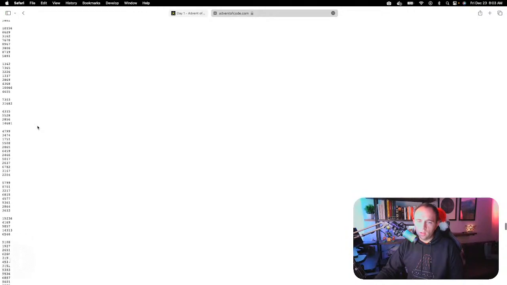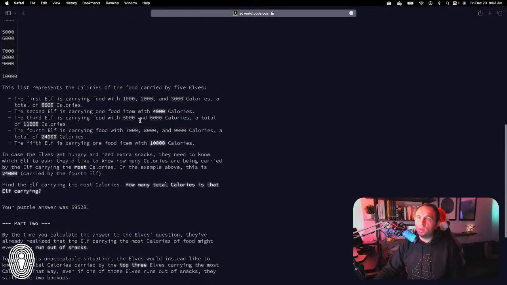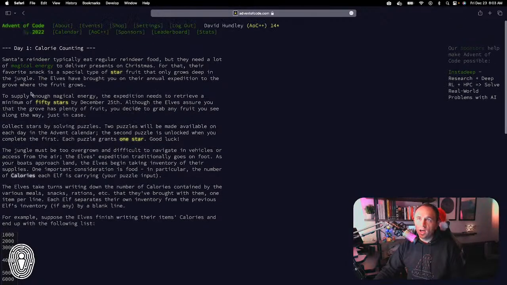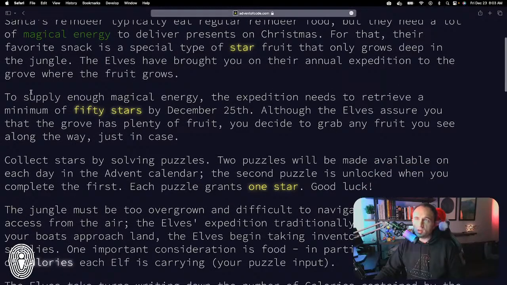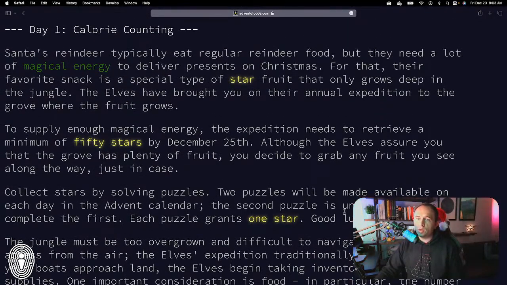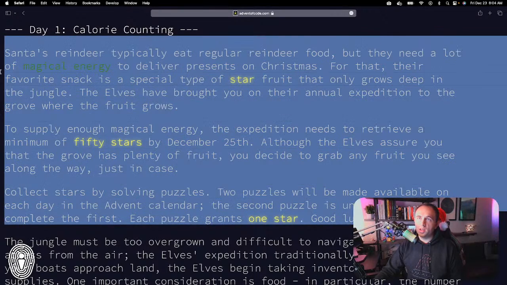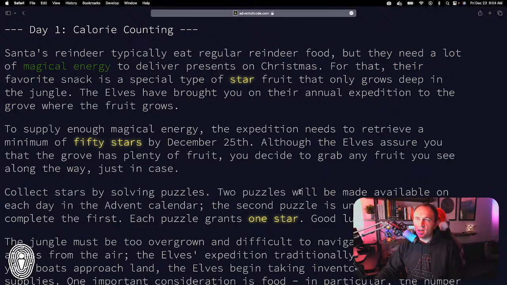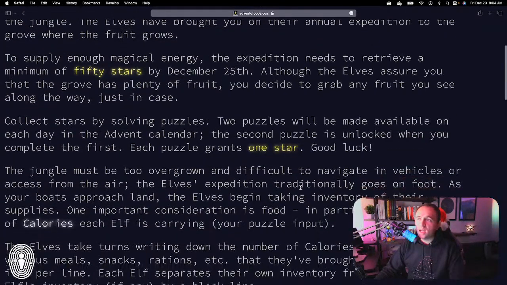I know it's probably not easy for you to read right now, and that's okay. I don't need you to read this right now. I wanted you to build an intuition of what this Advent of Code thing is and why we are doing it. Like I said, they give you the scenario. Because this is day 1, this first part basically explains what I just explained, although it's the Santa-ized version of it. It sounds like I'm saying sanitized, but I'm saying Santa-ized. Anyway, the actual scenario starts down here.